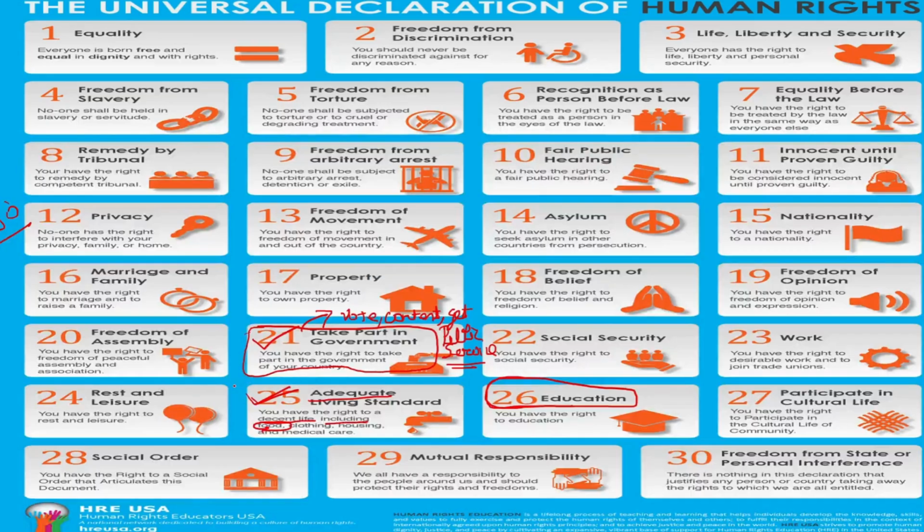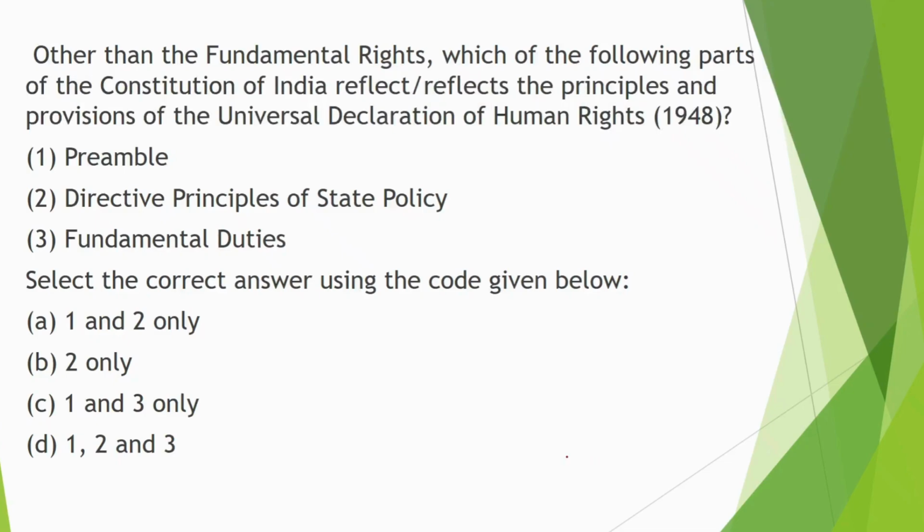Here you also look at article number 29, where it talks about mutual responsibility. We all have a responsibility to the people around us and should protect their rights and freedoms. So we have rights and we have responsibilities also. Responsibility means duties. The Universal Declaration talks about rights and duties also.